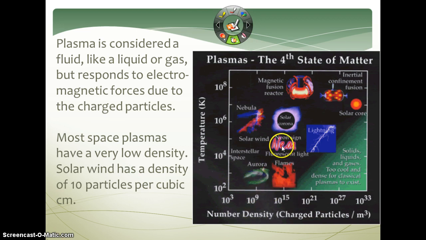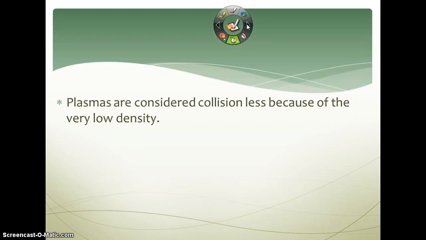Here's some flames, a neon sign, the sun flares, magnetic fusion reactor. Here's some lightning. Got to get pretty high temperature for lightning, and it's more dense, sorry. So that is the density versus the temperature.